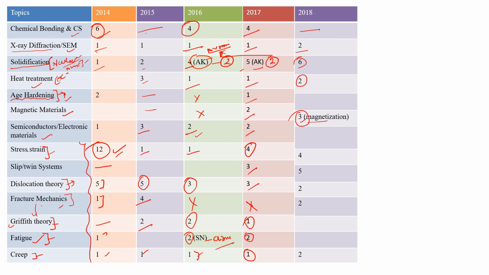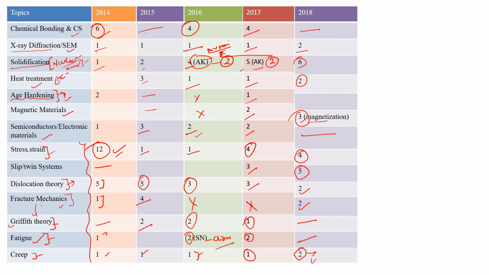Stress strain diagram 4 marks, and slip and twin systems 5 marks, and for dislocation theory they asked a 2 marks question. For fracture mechanics a 2 marks question, there was no question from Griffith theory, there was no question from fatigue. A 2 marks question from creep was there, that was a numerical type of problem. Okay, so this year was also very important.